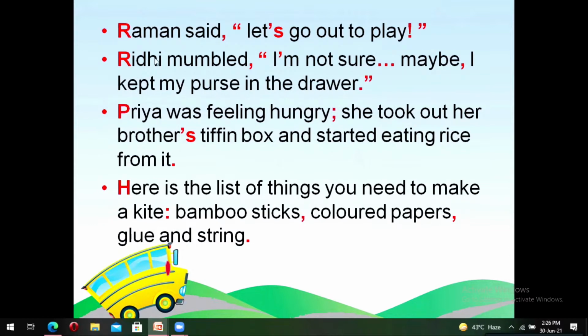After punctuating them, don't you think the sentences look much better? Can you identify the punctuation marks that I have used over here? First of all, the proper nouns are in capital letters. The first word of the sentence is in capital letter. The commas separate the items in a list. There is a period after each sentence, and whenever we want to explain something, explain a feeling, we put an exclamation mark after it. Rest, you can have a look at this particular exercise and see for yourself what you have learned today. Thank you.